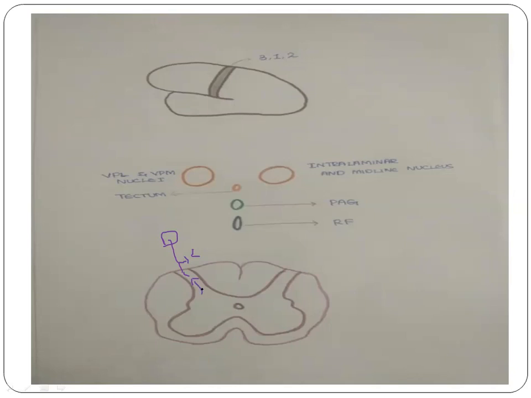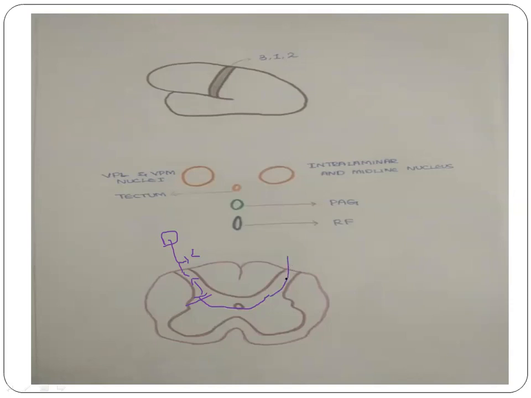This short interneuronal connection is present only for the slow pain pathway. From lamina 5, second order neurons arise. Similar to the fast pain pathway, these second order neurons cross to the opposite side of the spinal cord through the anterior commissure and enter the paleospinothalamic tract.